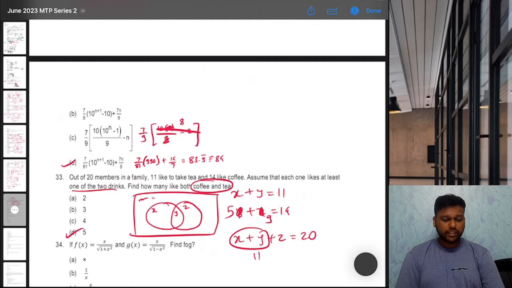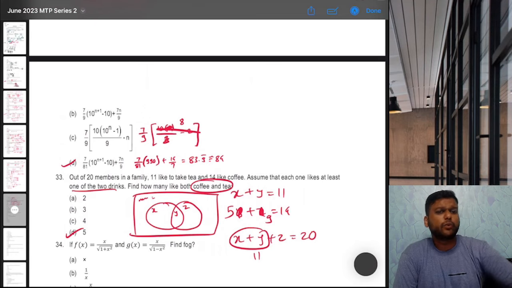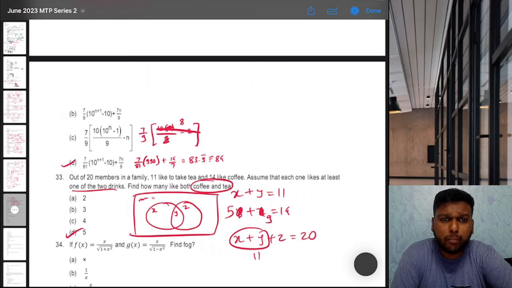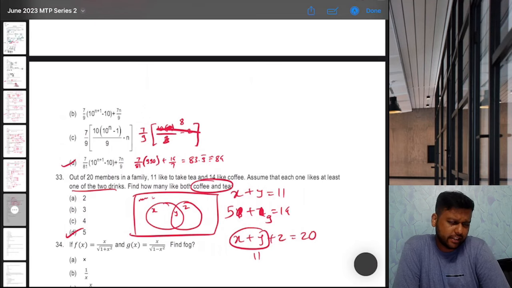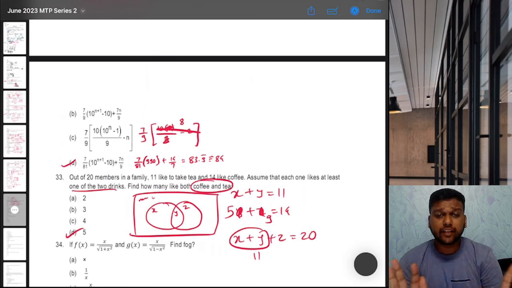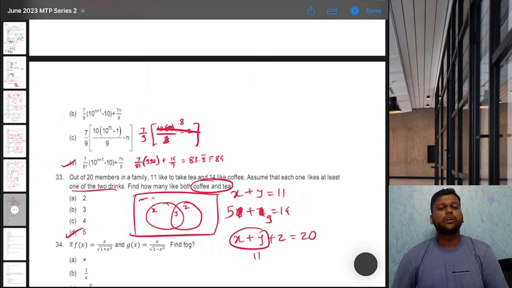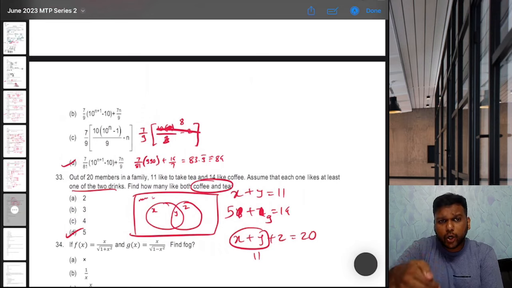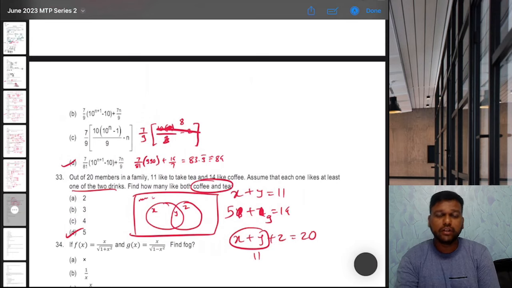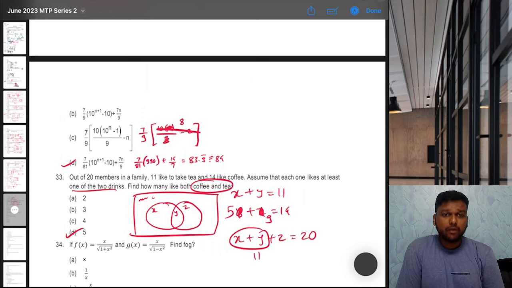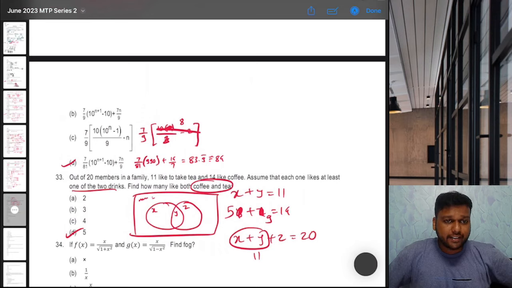Okay, so we are done till question 33. Unfortunately, I have to stop here for today, as we have already gone to more than 40 minutes. The questions in this MTP were a bit more difficult than the other ones. But still, there is nothing that you cannot solve in 1 minute. If you have good practice, you can solve everything within 1 minute. I hope you liked it. I'll record the rest of the questions, 34 onwards, in a different video, maybe a statistics video, at the beginning or at the end. But keep practicing.